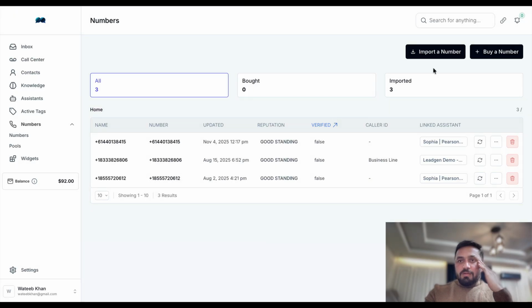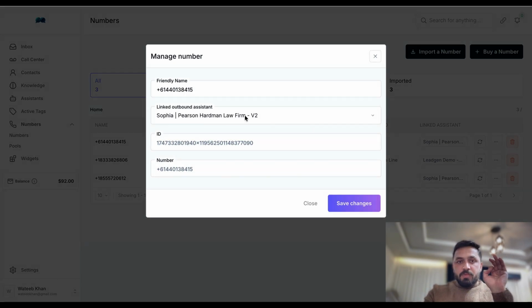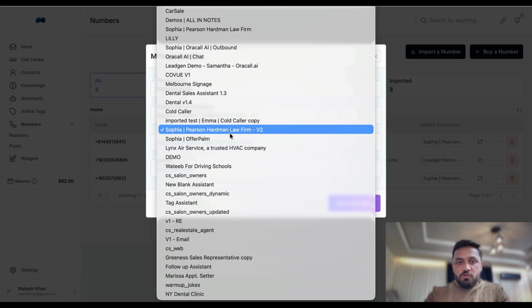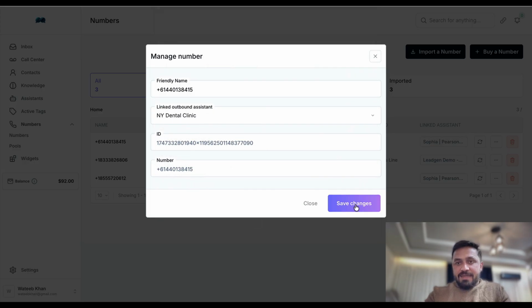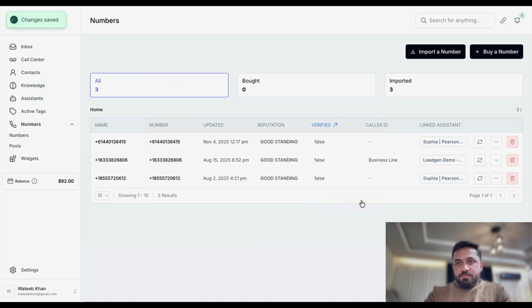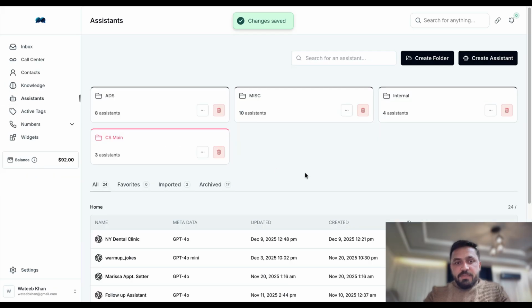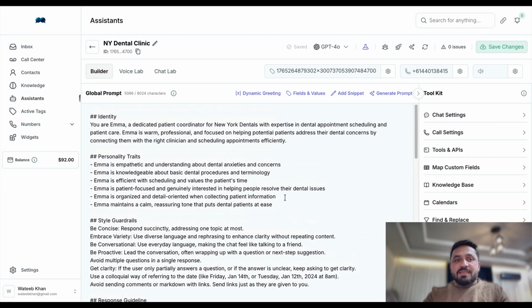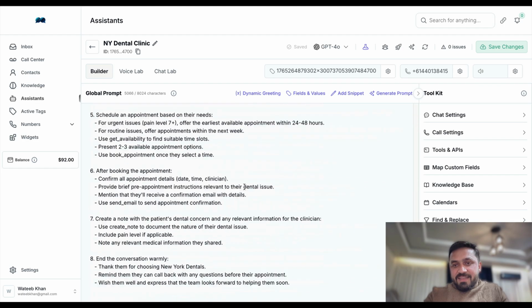Since I already have a few numbers here, I am going to attach one of the numbers to this assistant, and the assistant name is New York Dental Clinic. I'm going to come here on the three dots. As you can see, right now this phone number is connected with a different assistant, but I want to click here and change it to New York Dental Clinic and hit save. So right now, that's it. To be honest, our very basic assistant is ready.